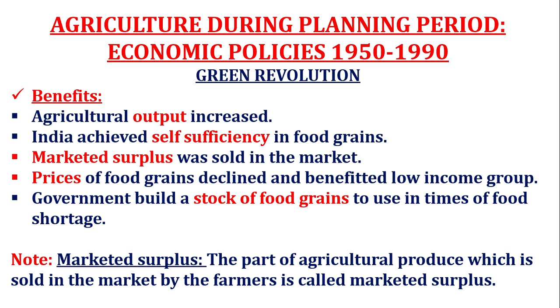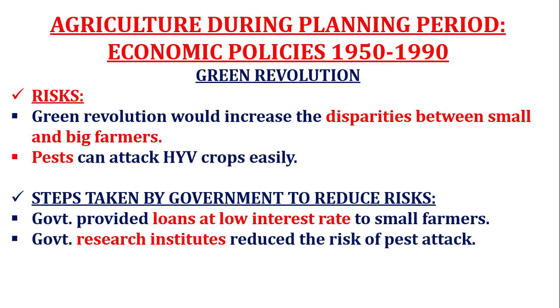And the second last point is prices. Because the supply increased, prices declined and it benefited the low income group. Government built a stock of food grains to use in times of food shortage. And in the green revolution, some risks were there.